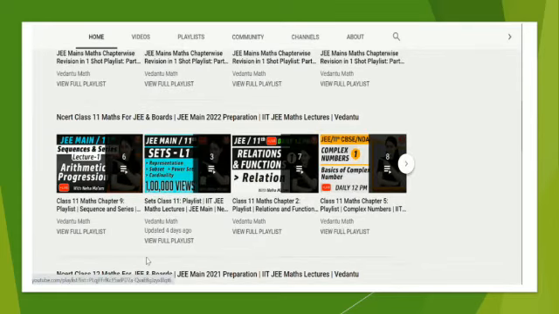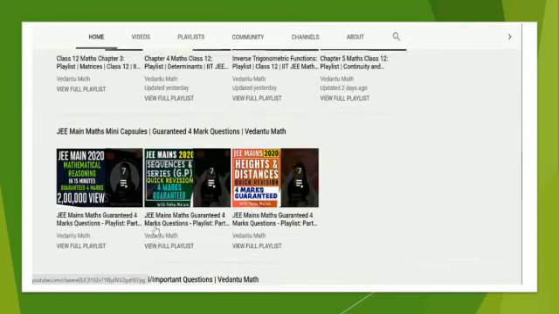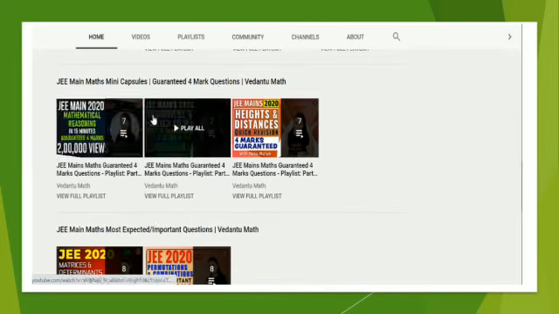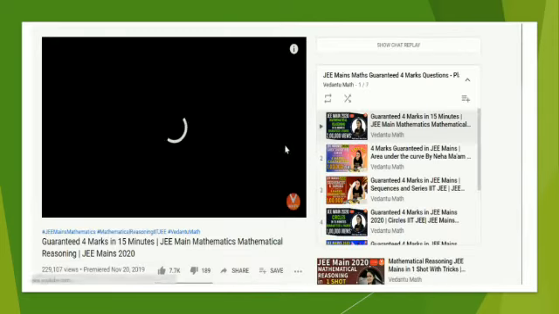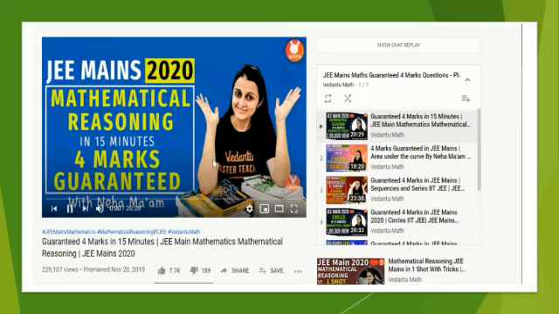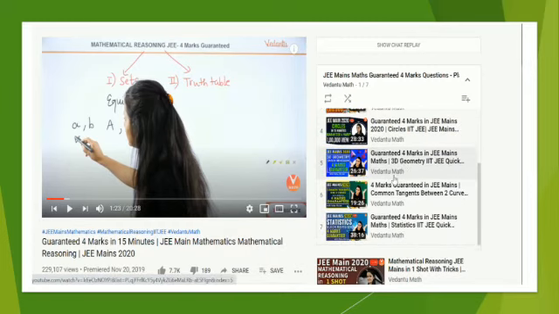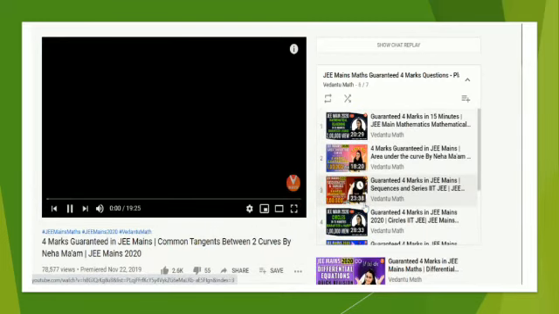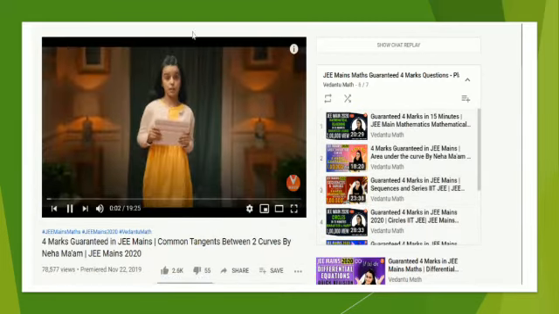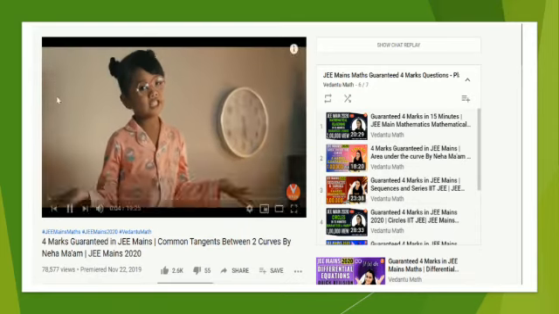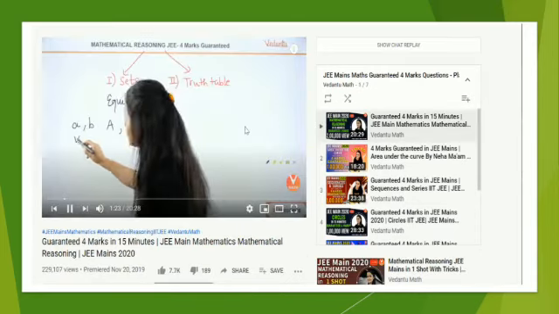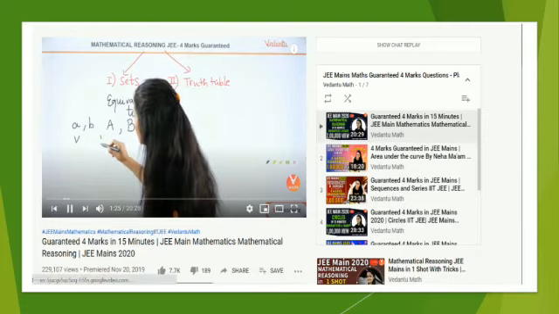They're awesome. I'm just pausing it. They have various things, various important questions and all, given under all these capsules.